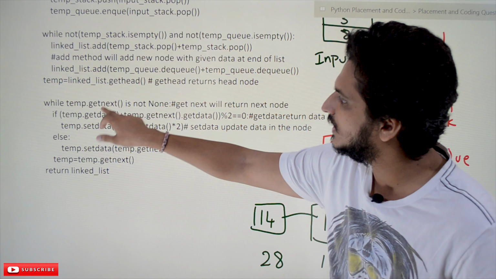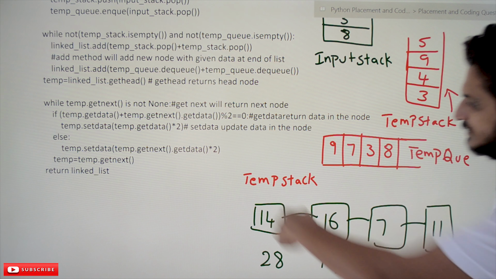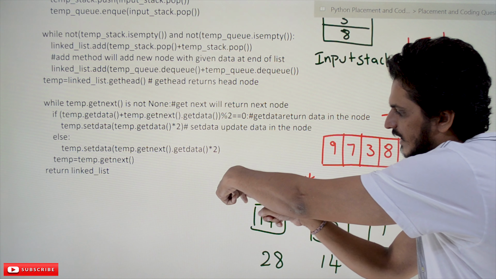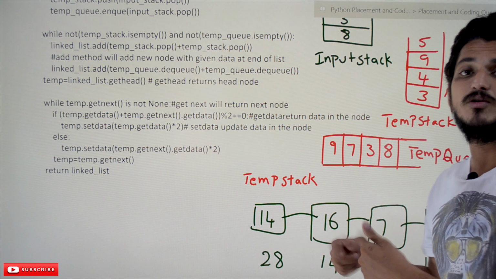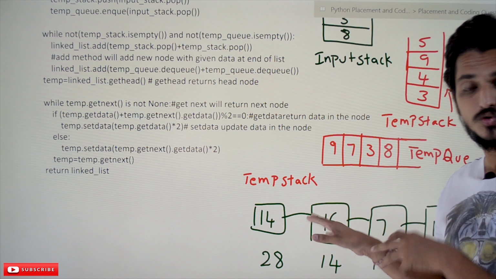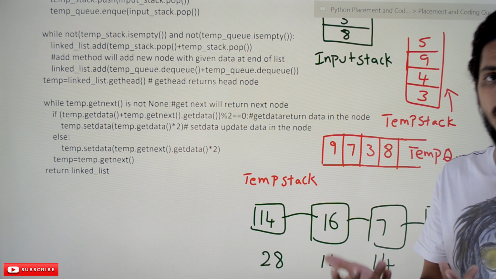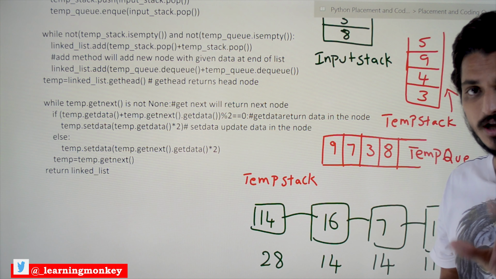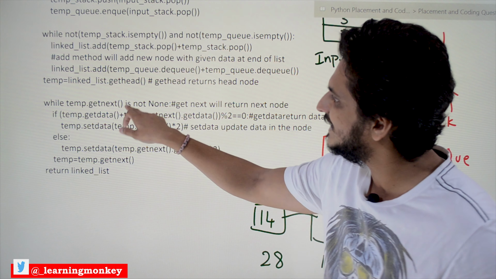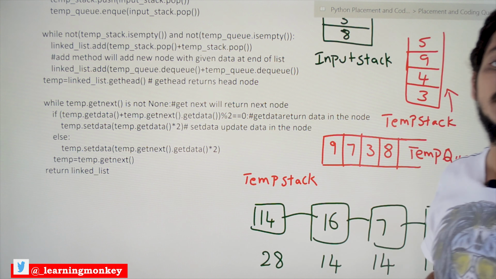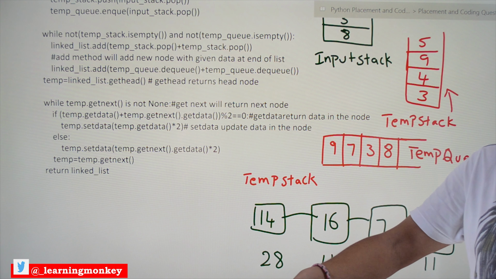While temp dot get next of is not none, temp is pointing to the head node. Temp dot get next means it is getting the next node address where it will be saved. We are not showing it in the diagram because you have the intuition of how a linked list works. So temp is pointing to the head node. Temp dot get next of is not none means they are trying to loop through the list step by step.